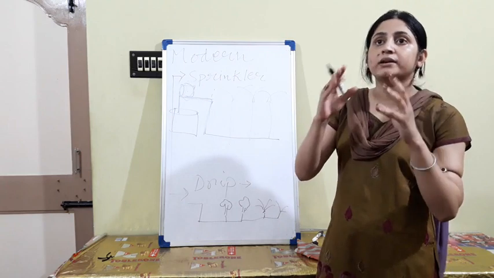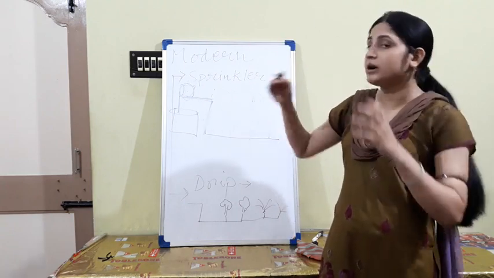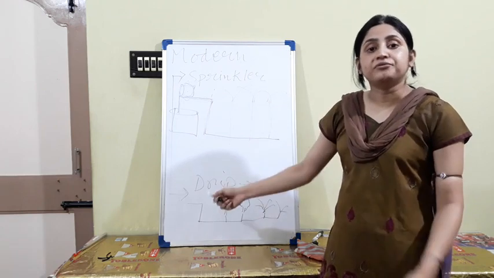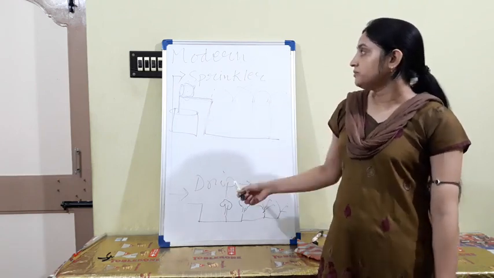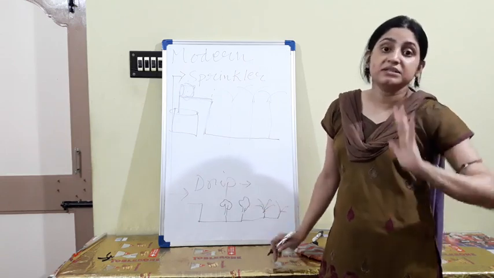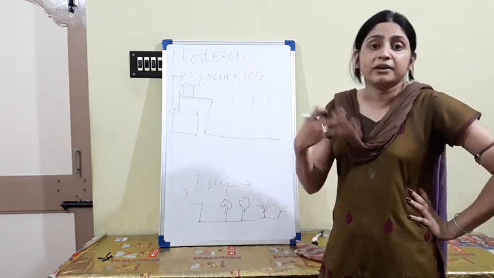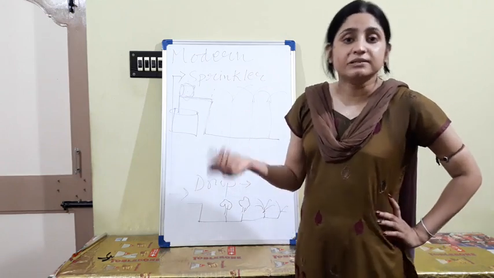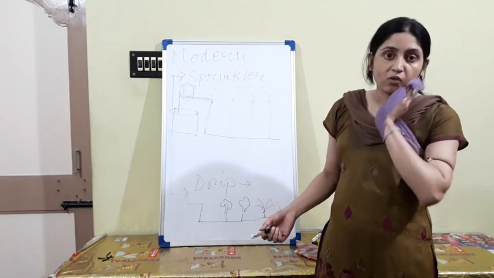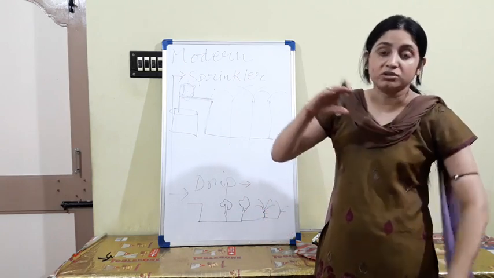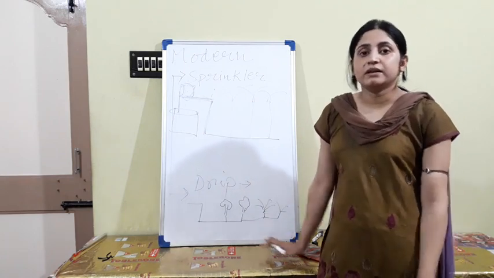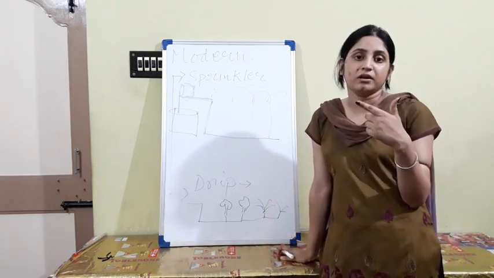Here the water falls drop by drop. In the sprinkler the water falls rain-like, but here it is drop, drop, drop. This is called the drip system. Okay, so both systems are very useful where water is not available. And the drip system you can find in the gardening of any type of vegetables, any type of fruits. So what is the drip system? When the water falls drop by drop at the position of the root of the plant, that is called the drip system. So this is the irrigation system, the traditional method and the modern method.